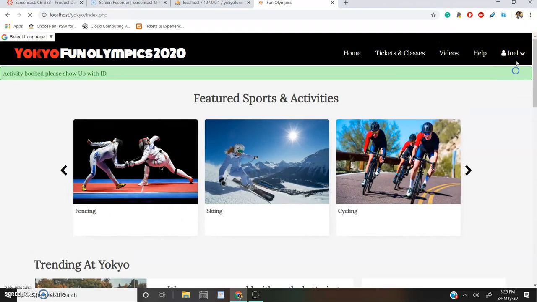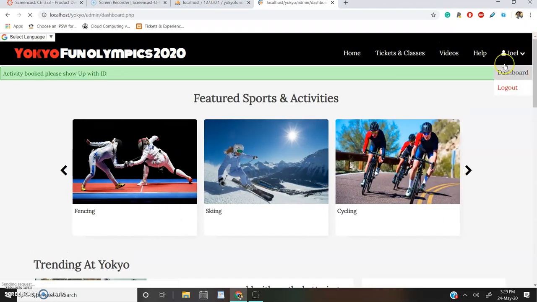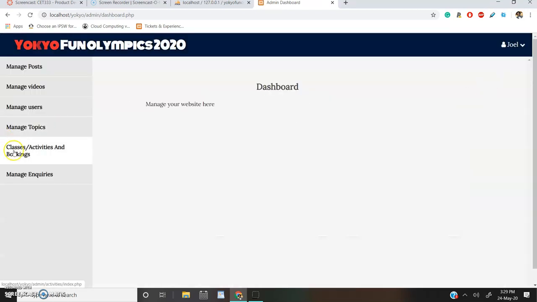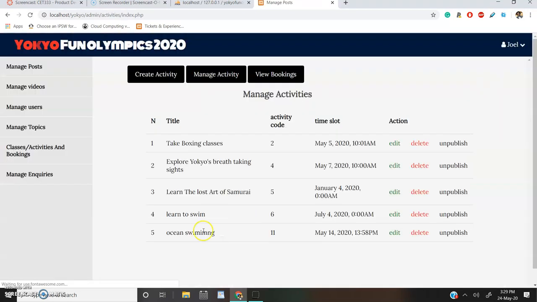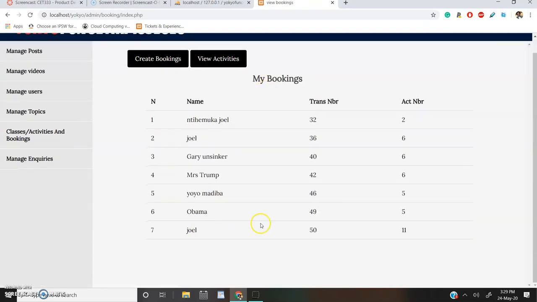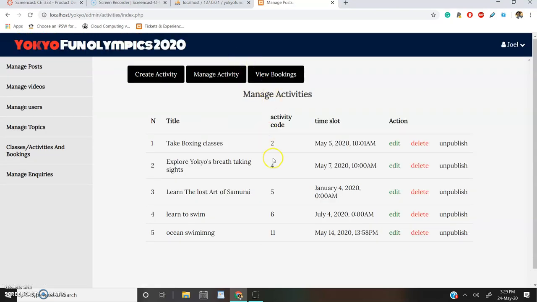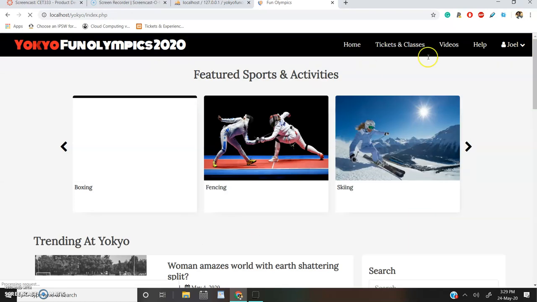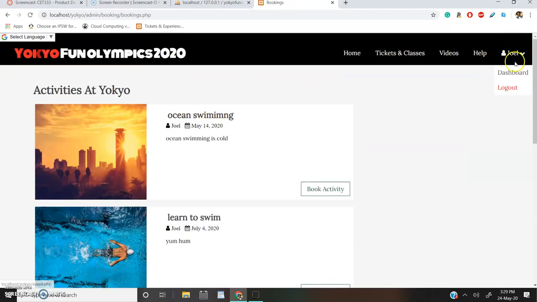Now, if we go to the dashboard, if we view, we can see that Joel booked activity number 11. If we want to see what activity number 11 is, we will see the activity code here. It's ocean swimming, which is the activity we just created a few minutes ago.